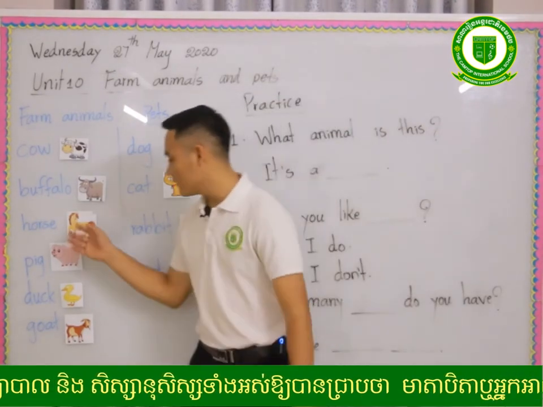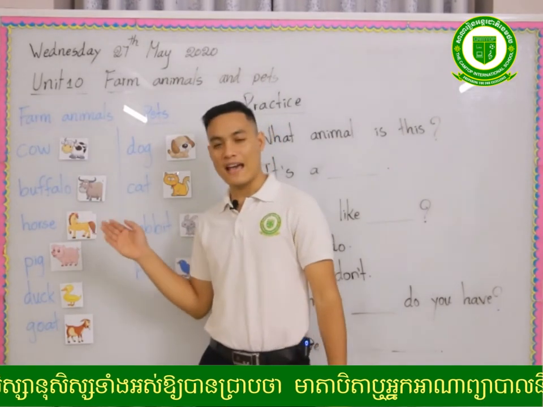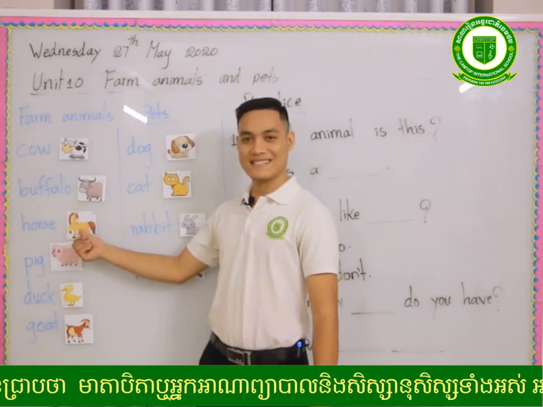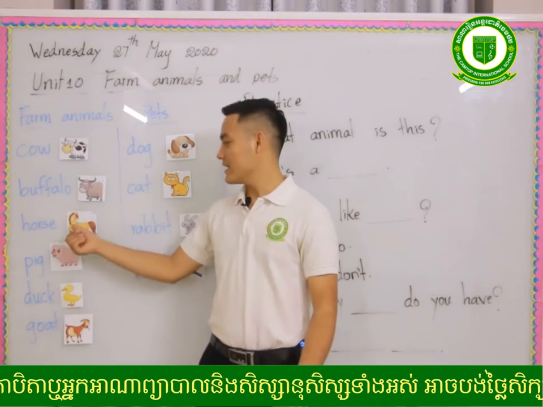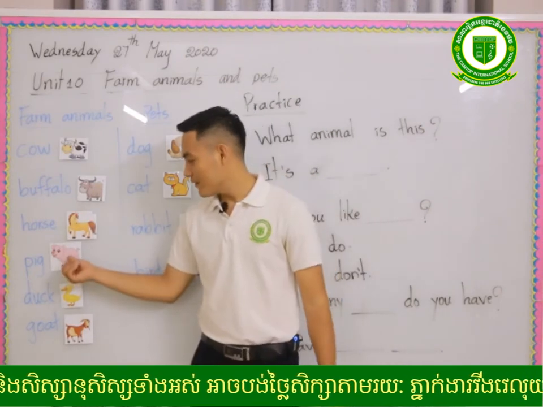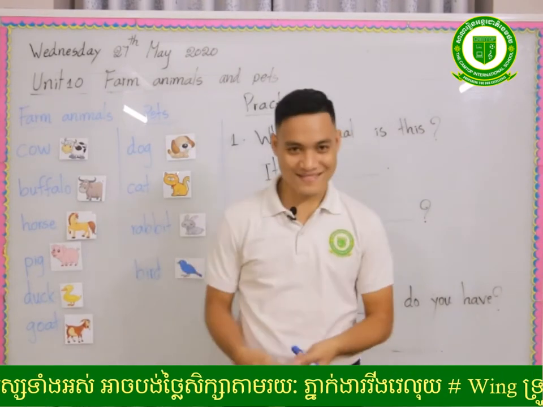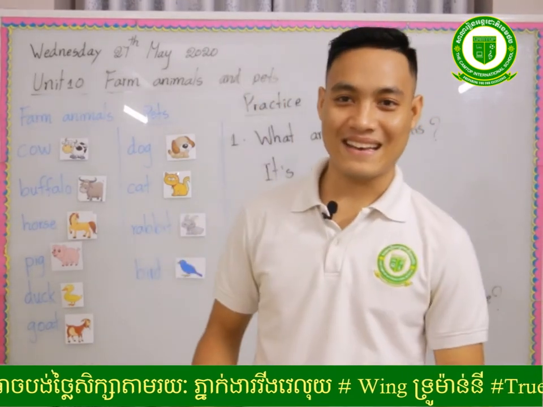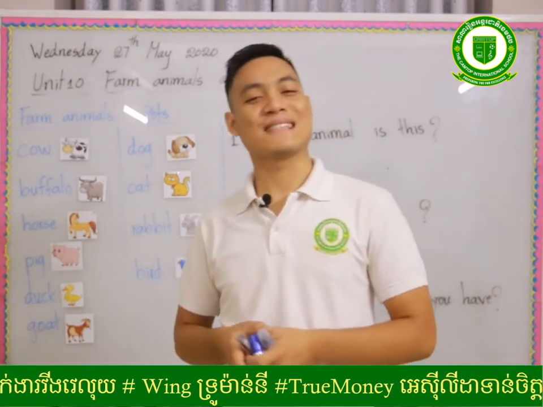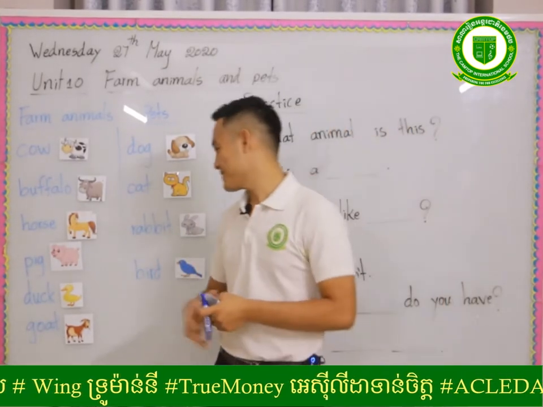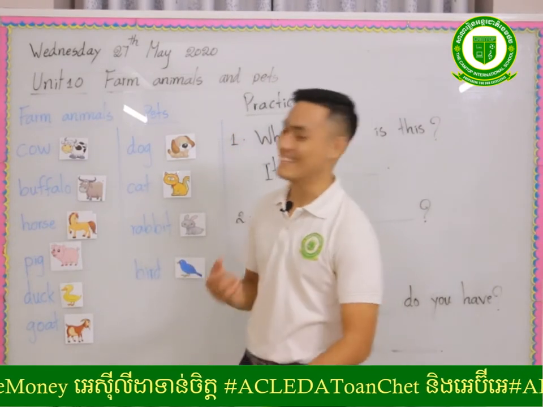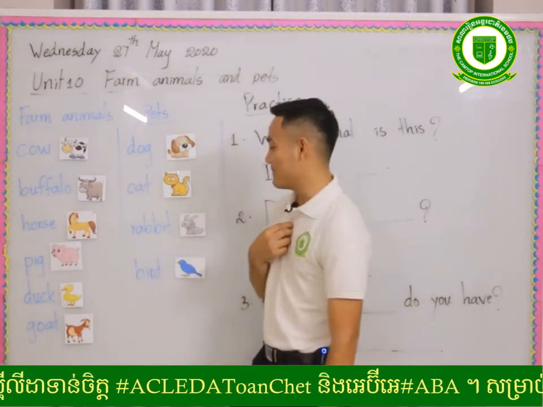The next one refers to the animal that can run very fast. That is a horse. The next one refers to a big animal, not really big, but with a big belly because it eats and sleeps. It's called a pig.